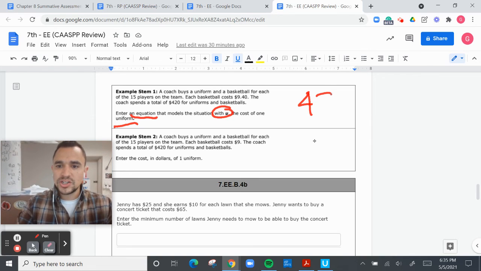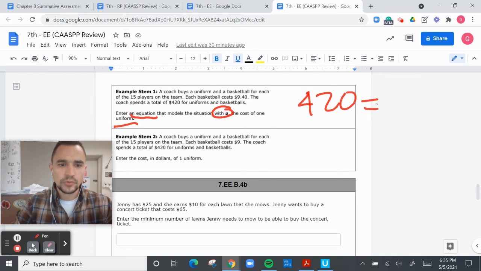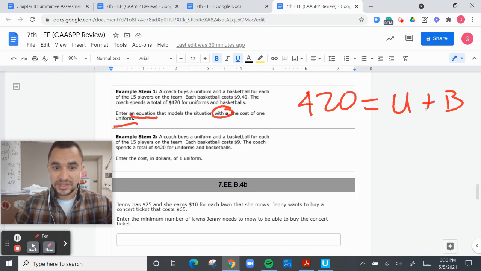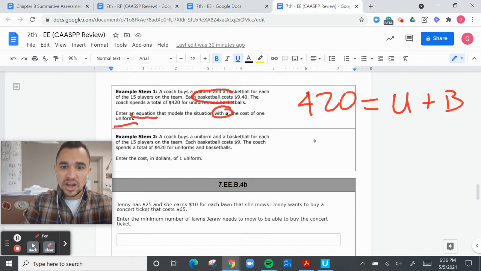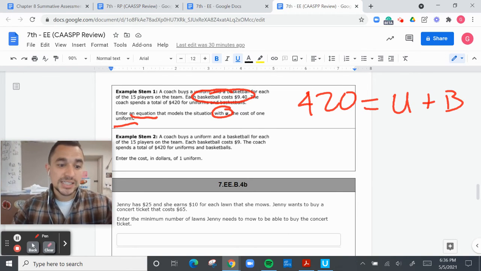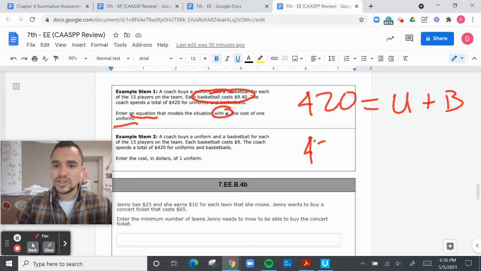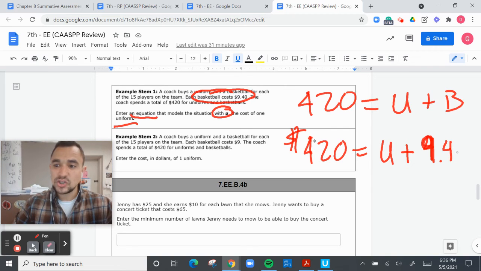Okay, so we have 420 is the total. So 420 equals the uniforms and basketball. So uniforms plus basketballs. Now, we do know something. We know that basketballs cost $9.40 per basketball. So we're going to go ahead and put $420 equals U plus $9.40. You can have the zero if you want. You don't have to.